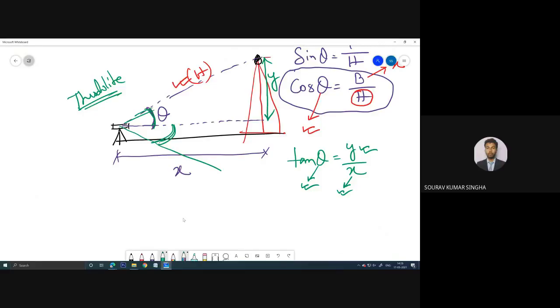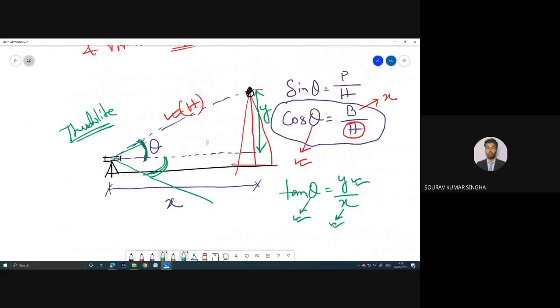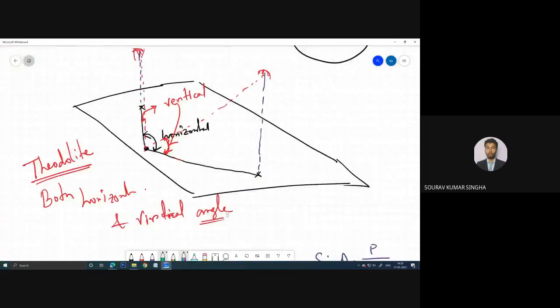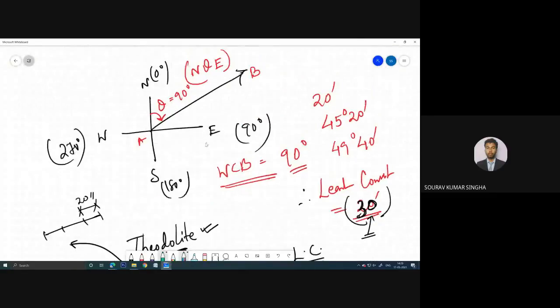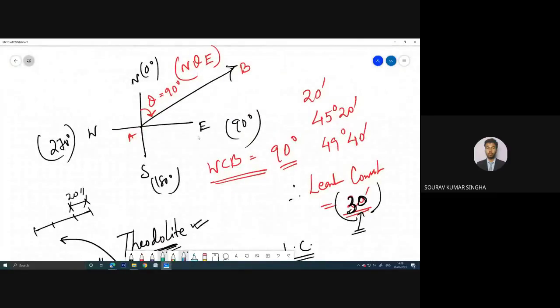Till now whatever I discussed, is that clear? That example, and what is the difference, what is the accuracy level in this theodolite, is that clear up to this point? Just tell me. Is it clear to everyone? Yes, sir. Debolina, Rajdeep, Shubham? Yes, sir. Okay, great.